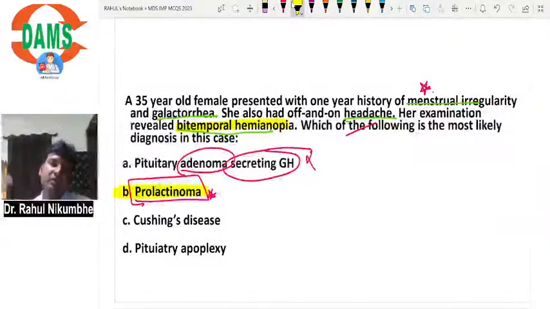The patient will have hypotension, hypoglycemia, severe headache, and bitemporal hemianopia can occur, but the presentation will be acute. Clinical features will be hypotension, hypoglycemia, headache, visual field defect, cranial nerve palsy, and features of increased intracranial pressure. So it is not a case of pituitary apoplexy. The correct answer is prolactinoma.